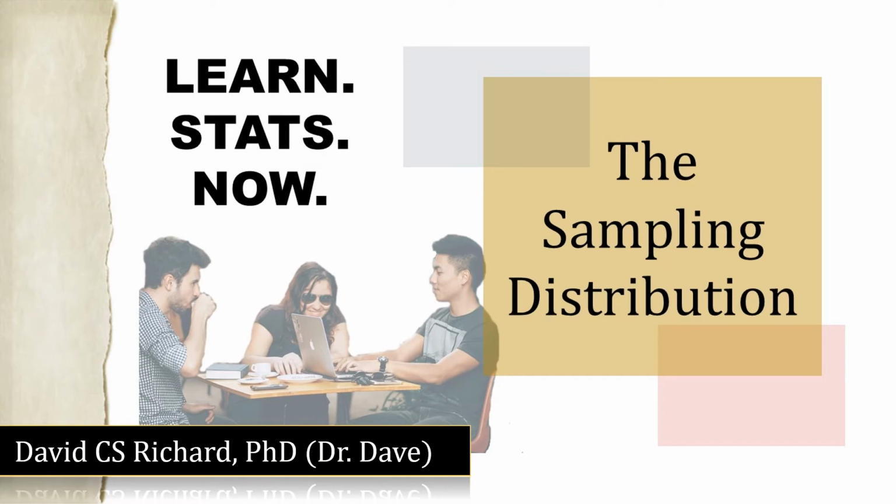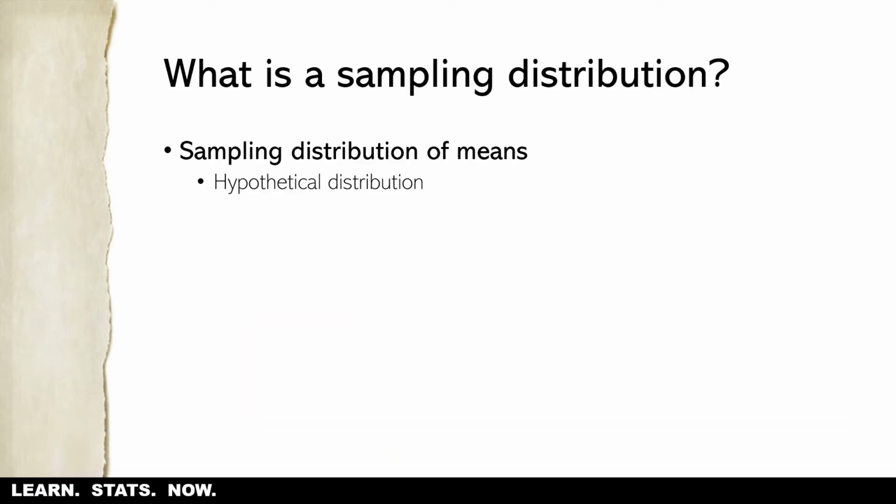Okay, so let's talk about the sampling distribution. All right, what is a sampling distribution? Now, you're familiar with other kinds of distributions, especially distributions of raw scores, but a sampling distribution is a little bit different. It is a sampling distribution of all the possible means that could be taken from a population of a given sample size. Okay, so it's a hypothetical distribution.